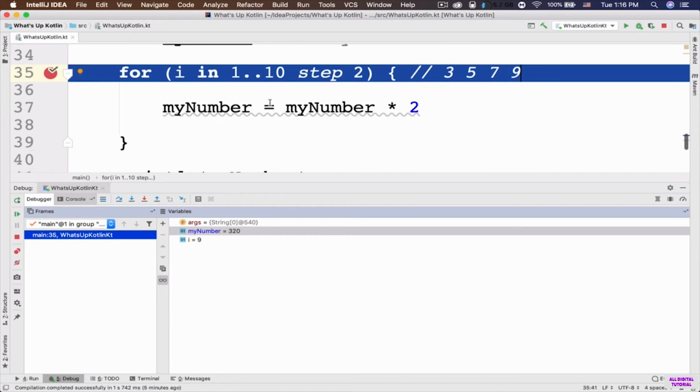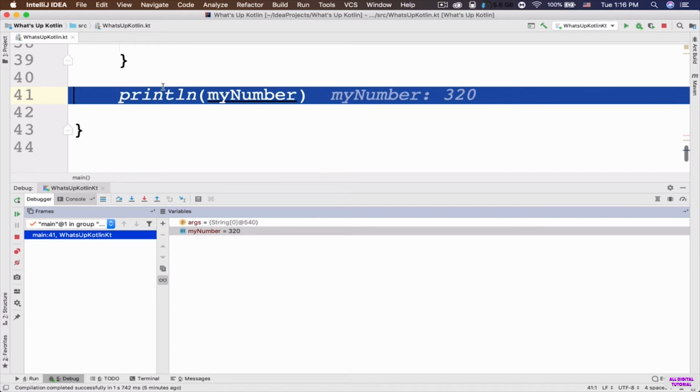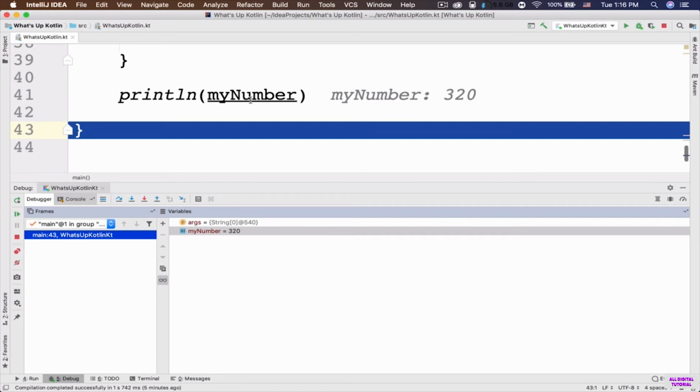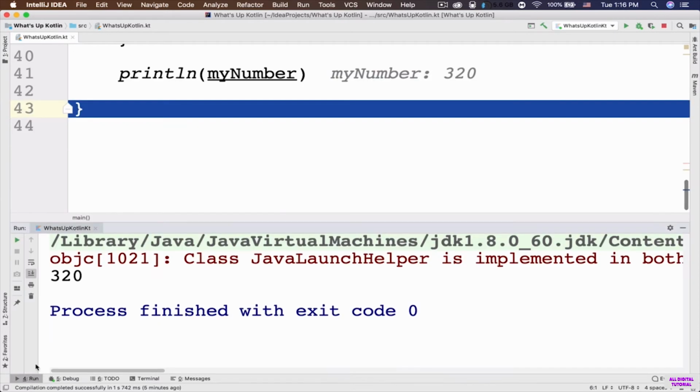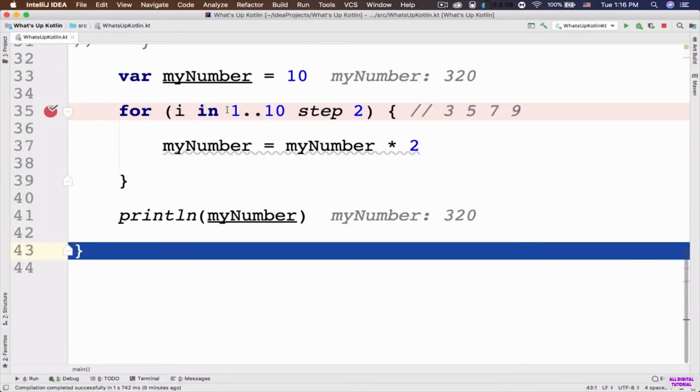So this means that now if I click on step over, this for loop is ended. And now it is about to execute this println statement. And you can see that the value of myNumber is 320. And if I click on this step over again, it is going to output 320 to the console. So at the bottom, if I click on this run here, the value 320 is outputted to the console. So this is the dynamic of the program that I want you to understand.